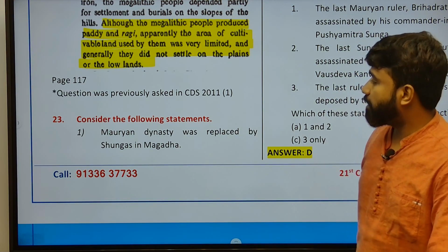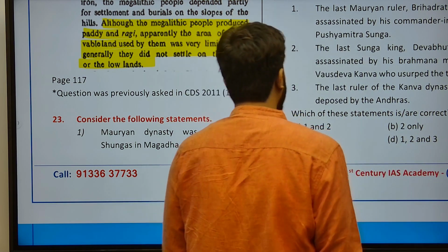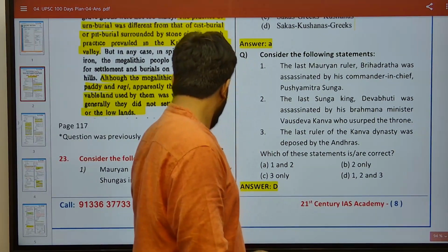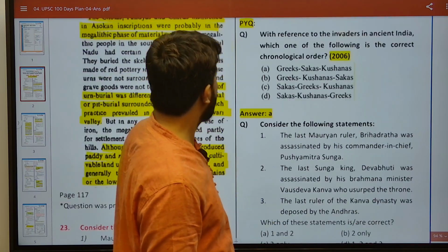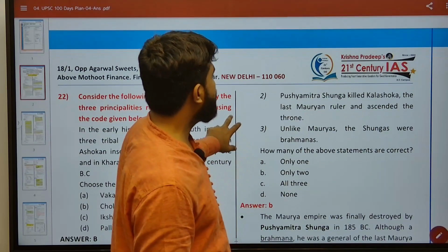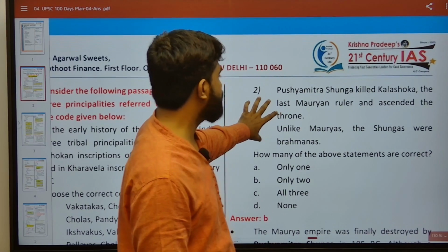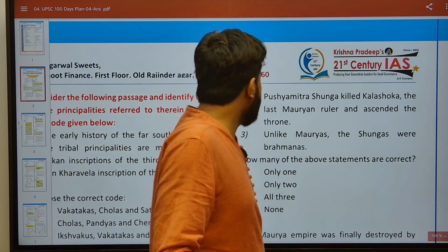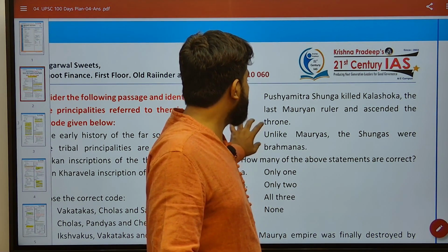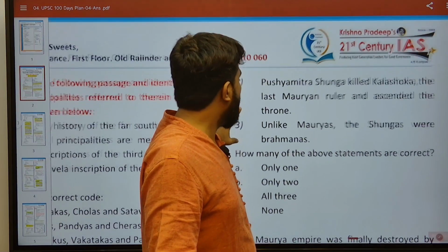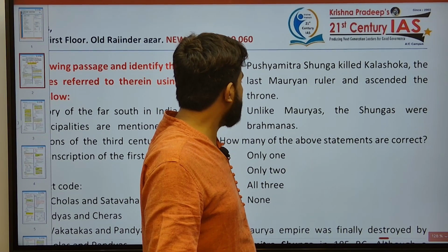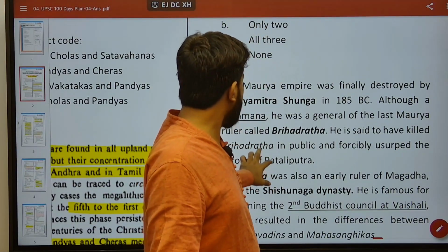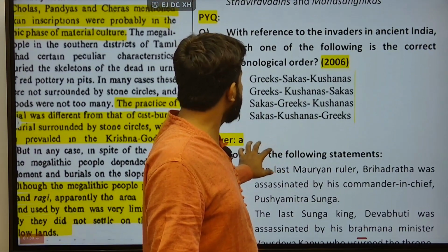Next, consider the following statements. Mauryan dynasty was replaced by Shungas in Magadha. Next, Pushyamitra Shunga killed Kalashoka, that was wrong. Pushyamitra Shunga killed Brihadratha, the last Mauryan ruler, and ascended the throne. The second statement is incorrect. And unlike the Mauryas, Shungas were Brahmanas. That is true, fine. Next, only 2 statements given above are correct. The second statement is incorrect.